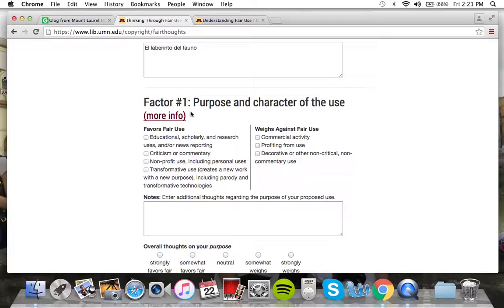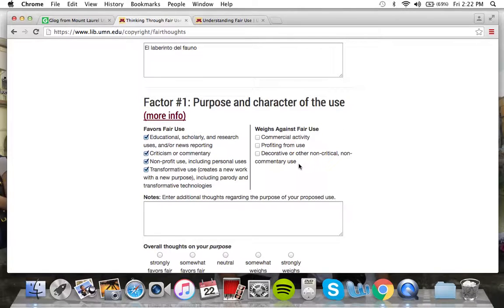You have your favors fair use column and your weighs against. So if I want to use a portion of this movie, it would be educational, it would be a commentary, it's definitely nonprofit use, and I would be using it pretty much for a new purpose, since the original purpose of the movie maybe had an underlying purpose of representing the Spanish Civil War, but it wasn't the main purpose, so I think we could probably check that one as well. Over here, I'm definitely not profiting from it.